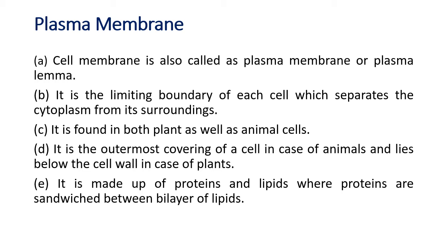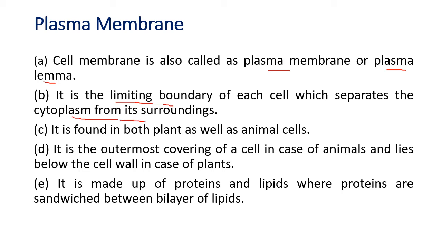Okay, before that, let us see the points now. So have you understood what is the plasma membrane? The plasma membrane is the outer covering of the cell. Now let us see the points regarding the plasma membrane. Cell membrane is also called plasma membrane, or sometimes it is also called plasma lemma. It is the limiting boundary of the cell. We already did it. It is the outer covering of the cell which separates the cytoplasm from the surroundings.